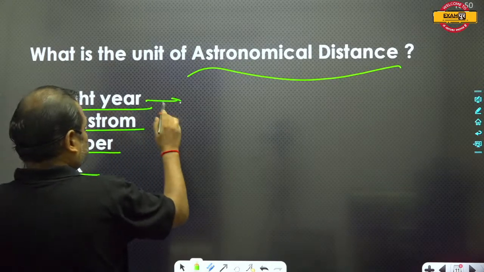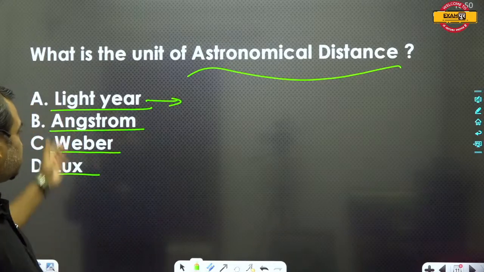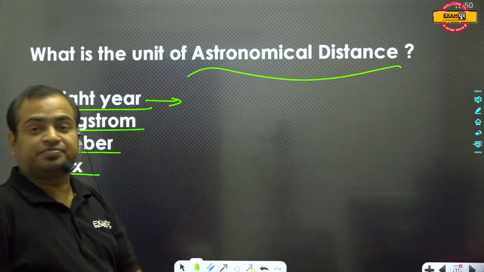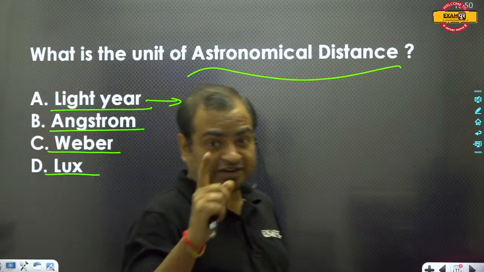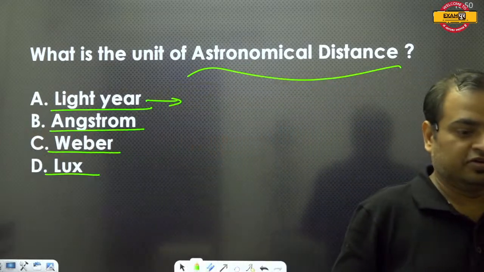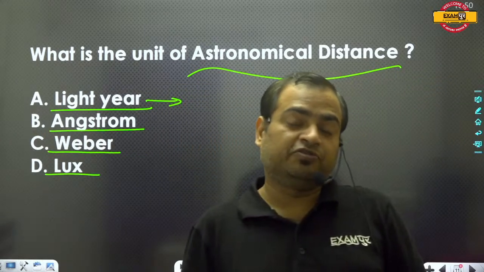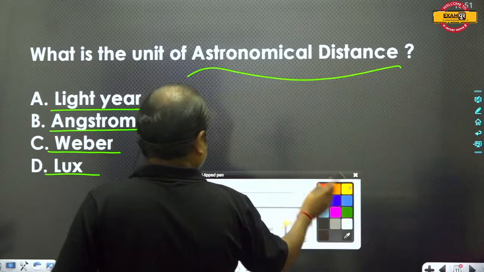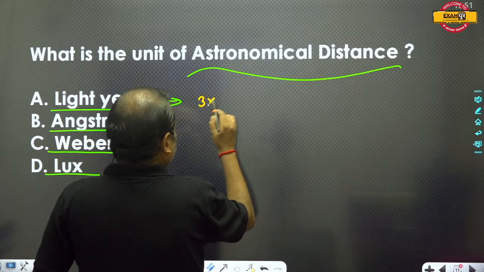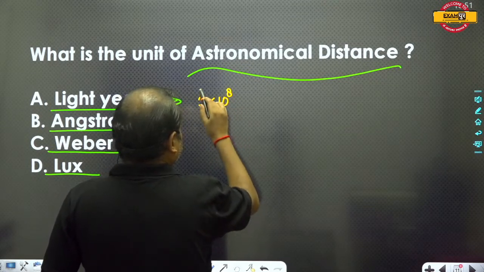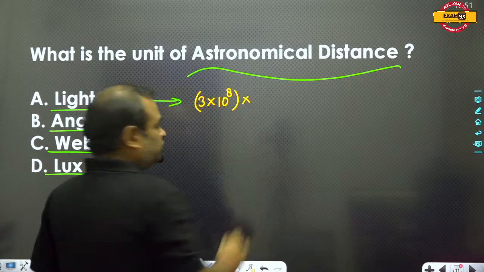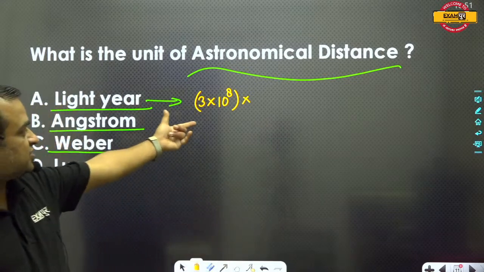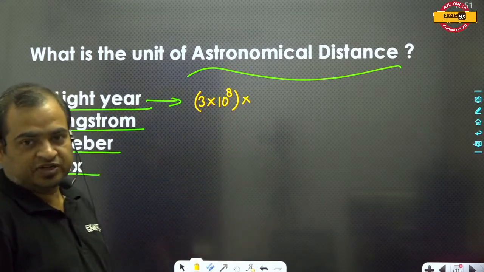Light year is the unit of astronomical distance, because one light year means the distance traveled by light in 1 year. The speed of light is 3 into 10 to the power 8 meters per second, which is the distance traveled in 1 second.